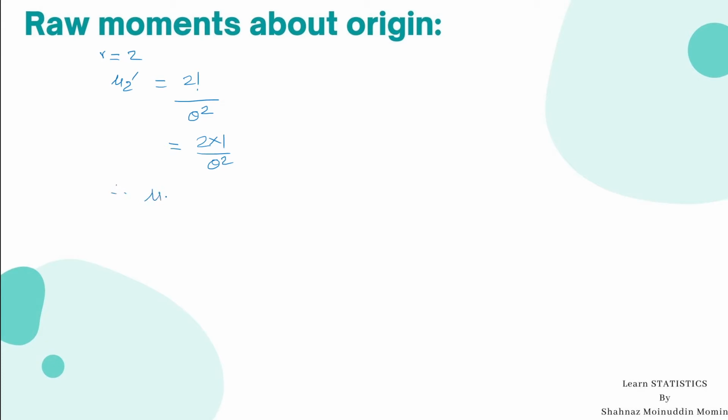Therefore mu2 dash equals 2 divided by theta square. This is the second raw moment about origin.